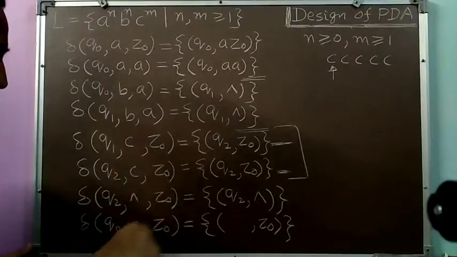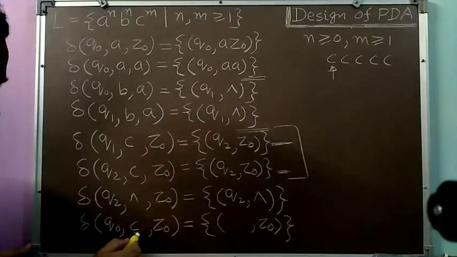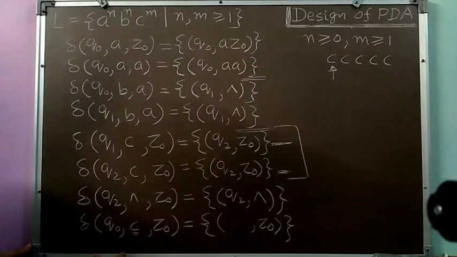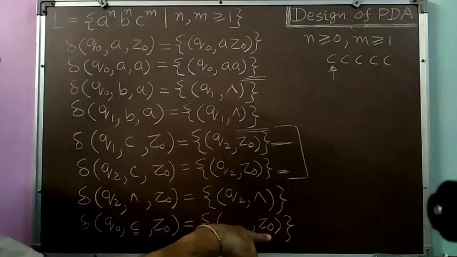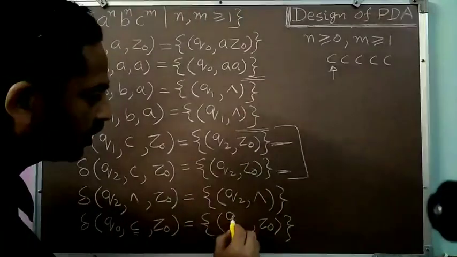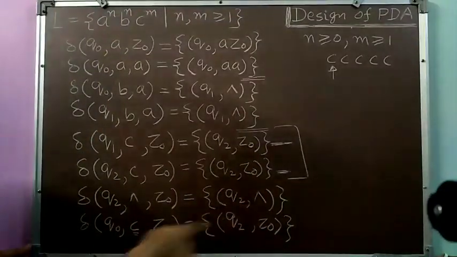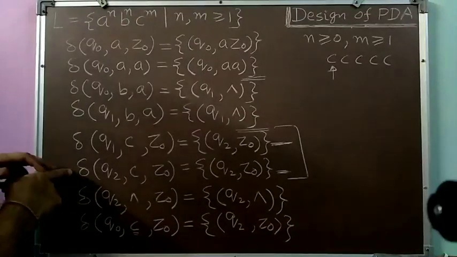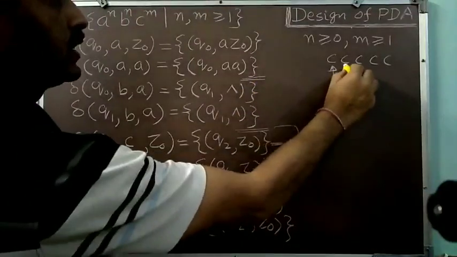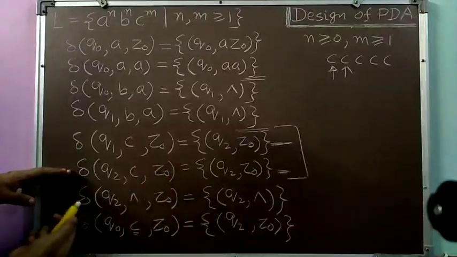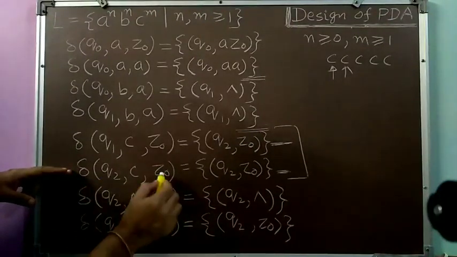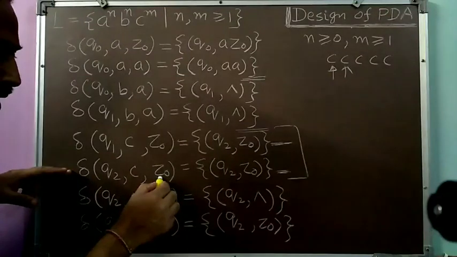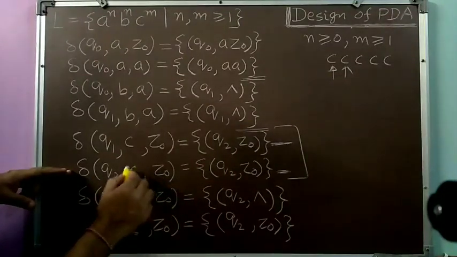So now we are getting our first C in the state Q0. We will consume it and maintain the status of the pushdown store, that is Z0, but now we change to the state Q2. Now in the state Q2, we will be reading our second C. So Q2, C, Z0 will be the situation. I have reached the state Q2, the top of the pushdown store is Z0, and I am receiving my second C.